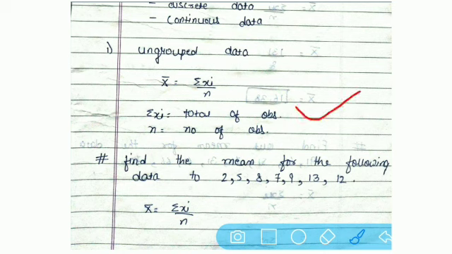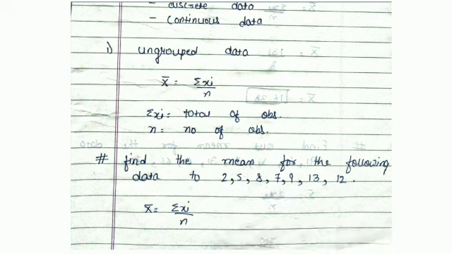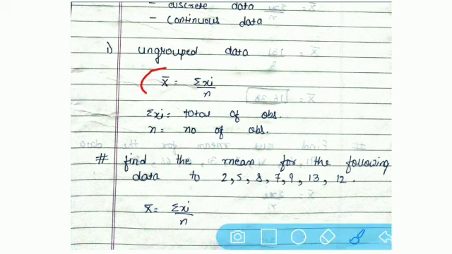It becomes sigma xi divided by n. See numbers, that means 1, 2, 3, 4, 5, 6, 7. 7 numbers are there. If we count these numbers, then it becomes our n. So what is our total formula? That is x bar equals summation of xi, or sigma xi, divided by n. Sigma xi is the total of observations, n equals number of observations.